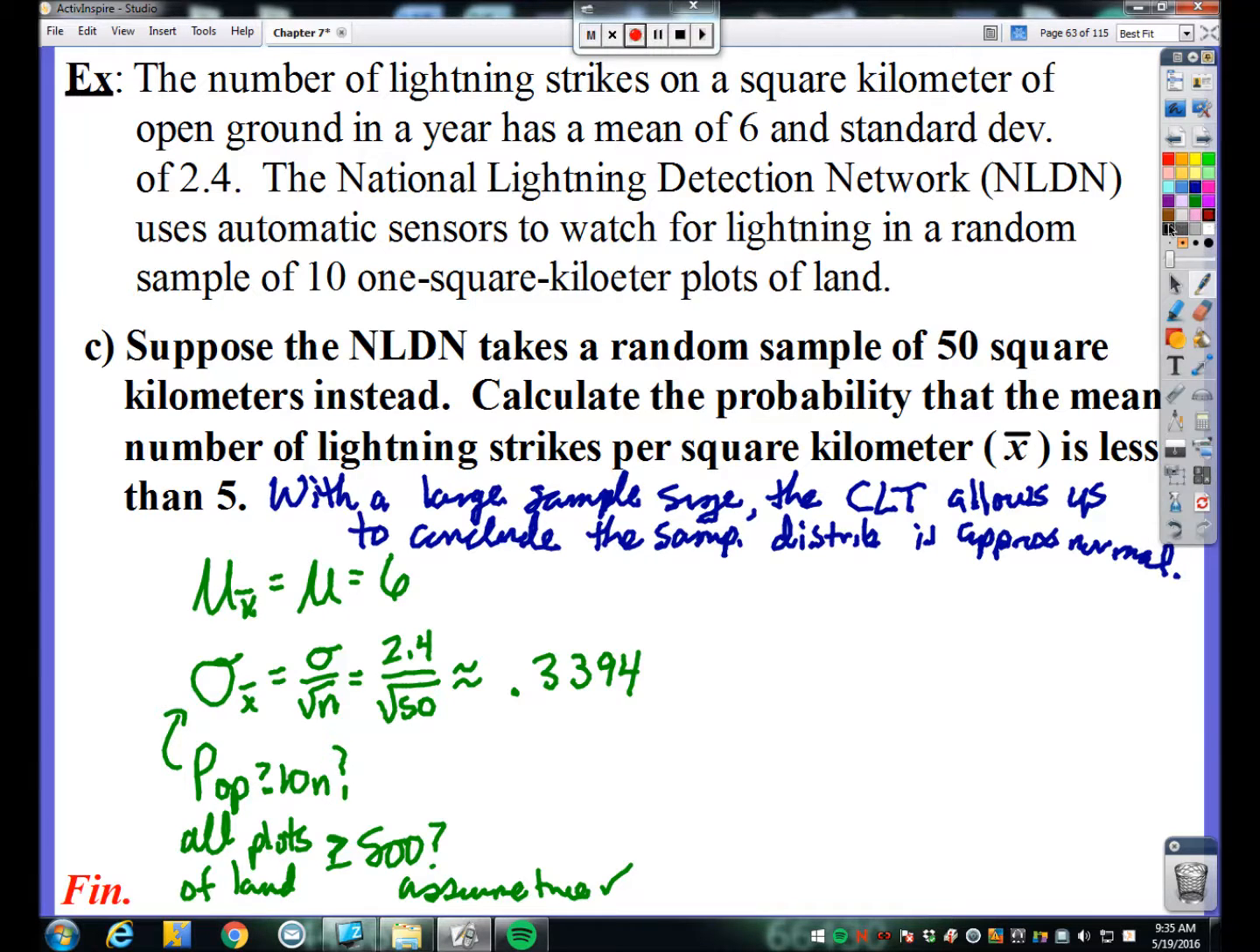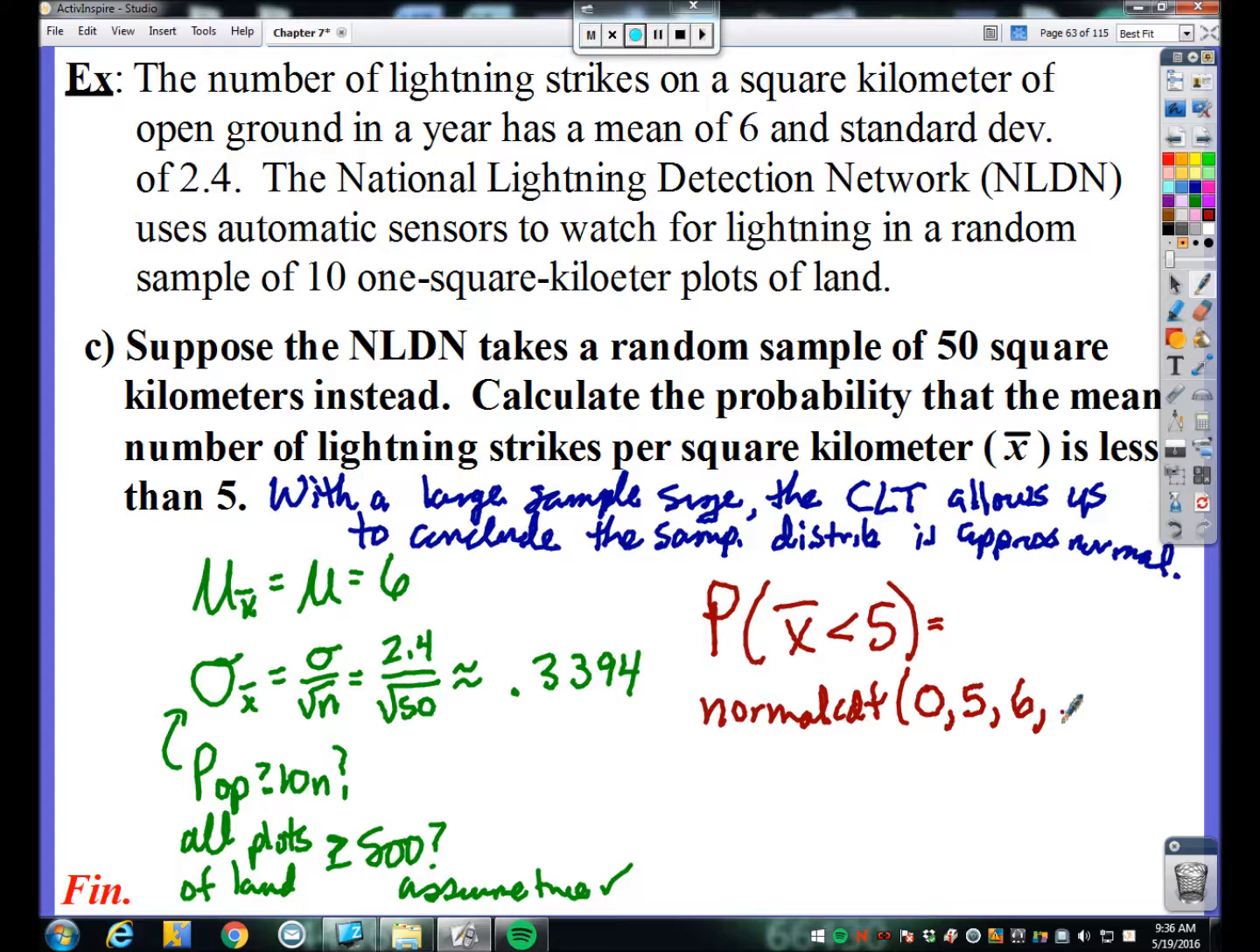So now to calculate the probability. What is the probability that we'd find a sample mean, an x bar, that is less than 5? And so we get to use normal CDF. Lower bound would be, technically 0 strikes, but if you want to put in negative 99999 or, say negative infinity, that's fine. I'm just going to put in 0 as the lower bound. Up to 5, mean of 6, standard deviation 0.3394. And so that comes out to be approximately 0.001608 to 4 sig figs.